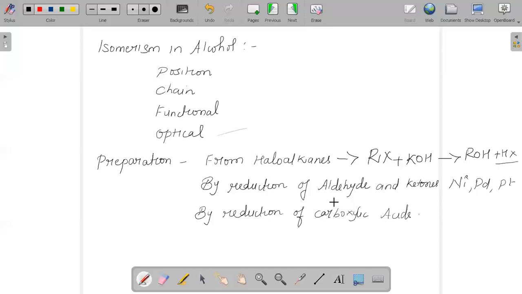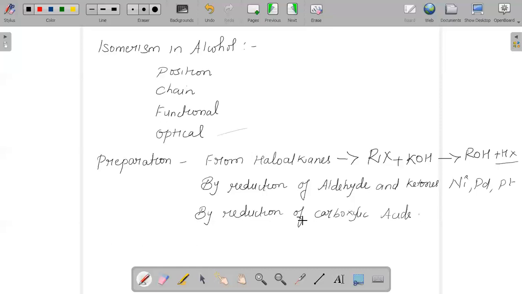It is a very important concept. You should remember it. Whenever a Grignard reagent is reacting with formaldehyde, it gives you primary alcohol. Whenever Grignard reagent reacts with any other aldehyde, it will give you secondary alcohol. And when Grignard reagent reacts with ketone, it gives us tertiary alcohol.